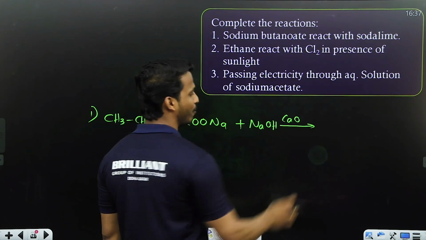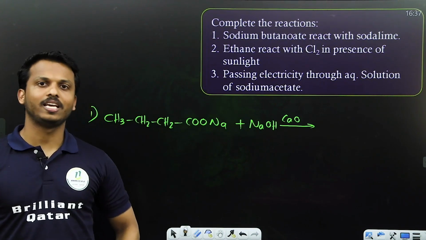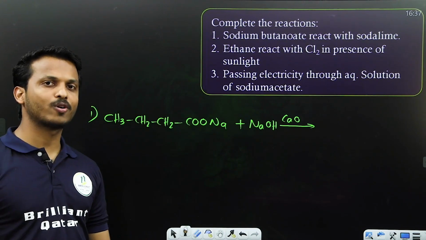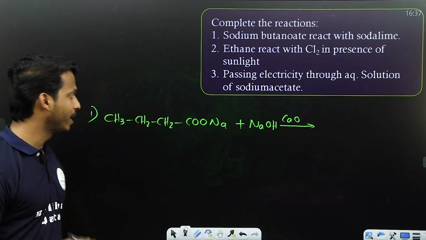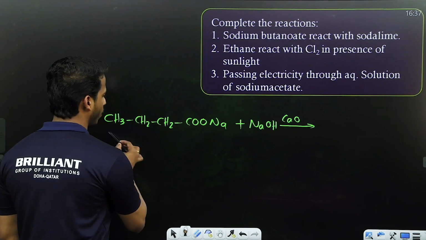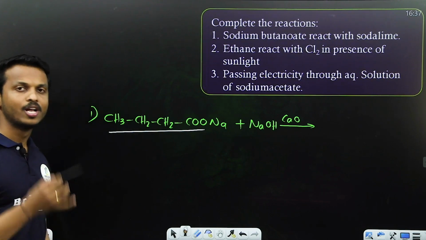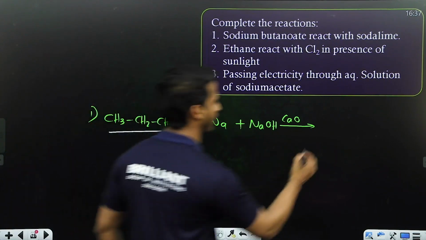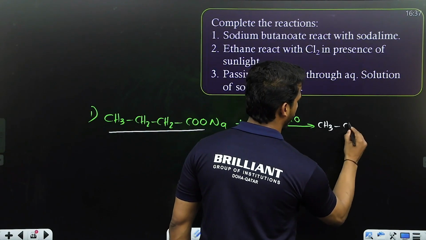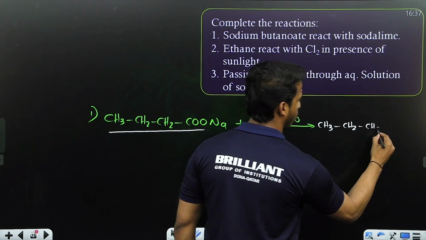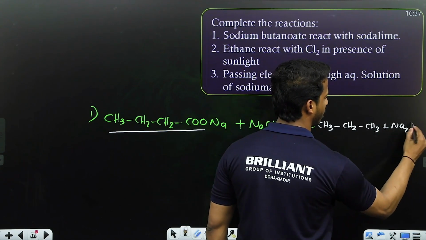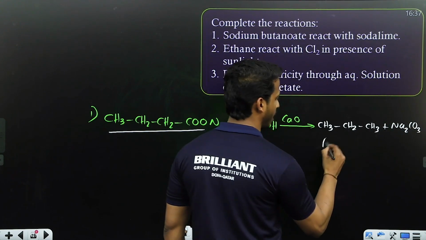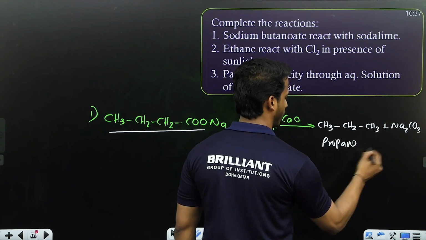Can you tell me which reaction this is? Yes, it is decarboxylation. In decarboxylation, your reactant contains 4 carbons, so your product contains 3 carbons, 1 carbon less. So what will we get? Propane, right? Hope you remember the byproduct in decarboxylation is Na2CO3. So the product is propane. Correct.